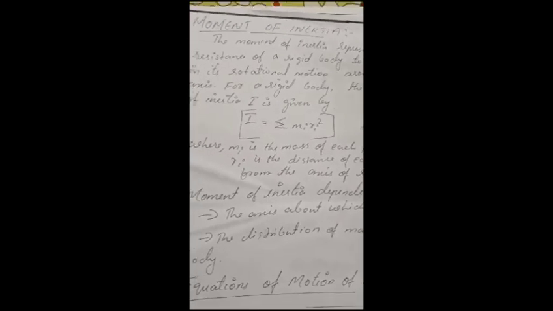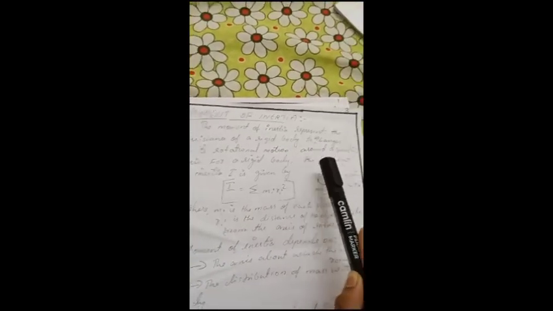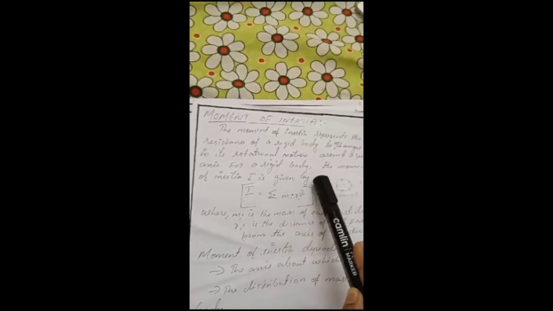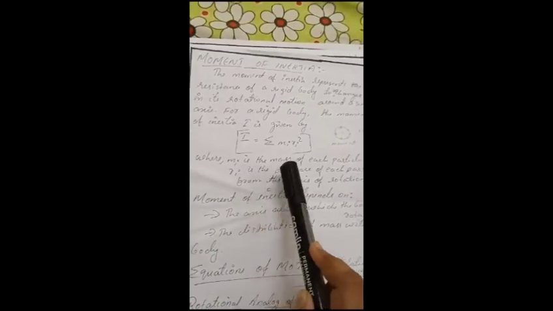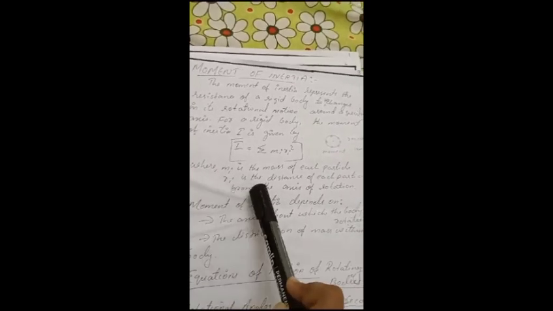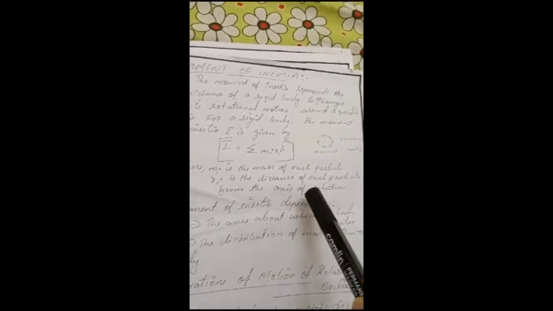Let's move on to our next topic, moment of inertia. As I have just told you, moment of inertia is the angular term of mass. The moment of inertia represents the resistance of a rigid body to the changes in its rotational motion around a specific axis. For a rigid body, the moment of inertia I is given by I is equal to summation of mi ri square, where mi is the mass of each particle, ri is the distance of each particle from the axis of rotation.